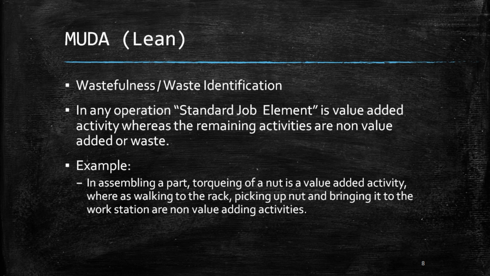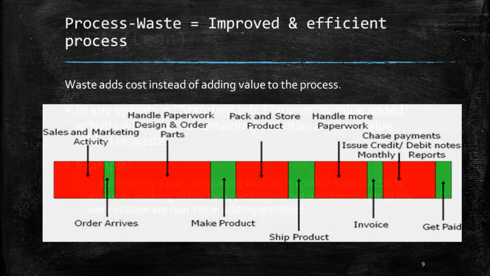For example, turning of a nut is a value added activity, whereas walking to the rack, picking up the nut, and bringing it to the workstation are not value adding. So these are non value adding activities.